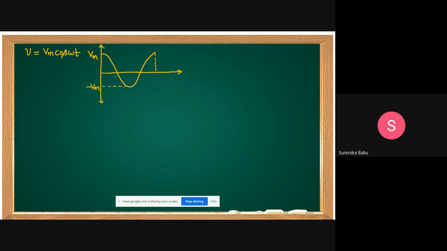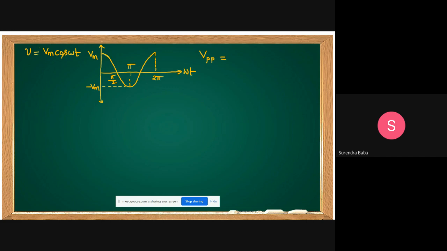Here you take pi by 2, pi and 2 pi on the omega t axis. Here also, what is the peak to peak value? This is the cosine function representation.